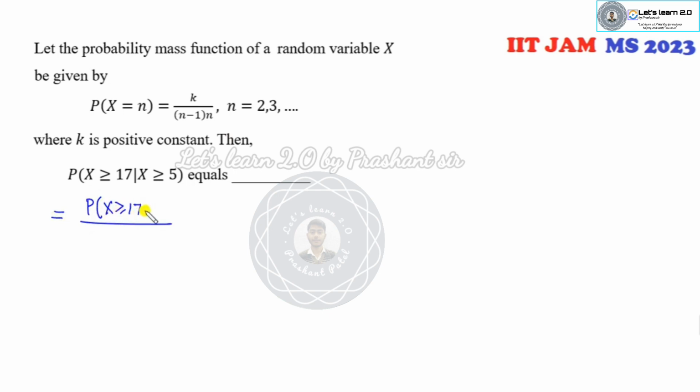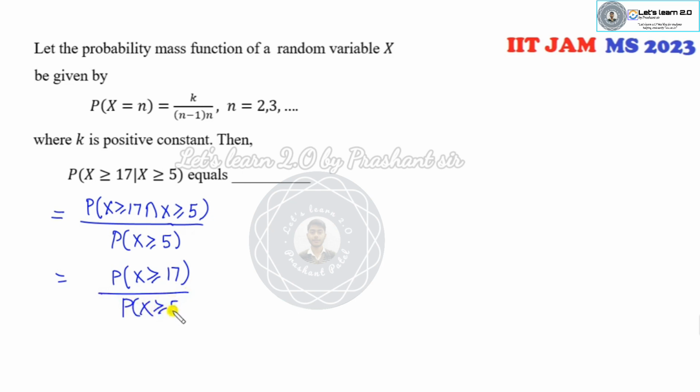Okay, you can see here my target is to find this value. Firstly, you can try to solve this problem. This is an intersection, x greater than 5. So the numerator portion will be of this and the denominator will be here. Now since they are a discrete problem, I think it's simple.